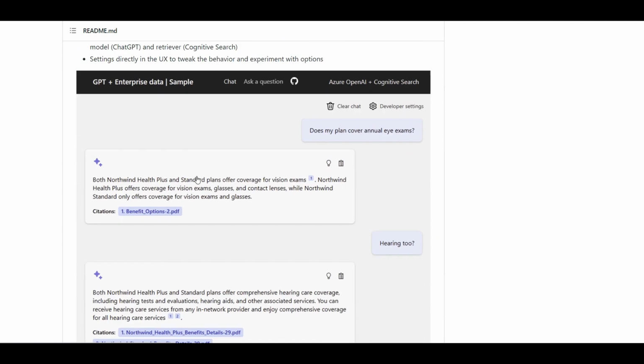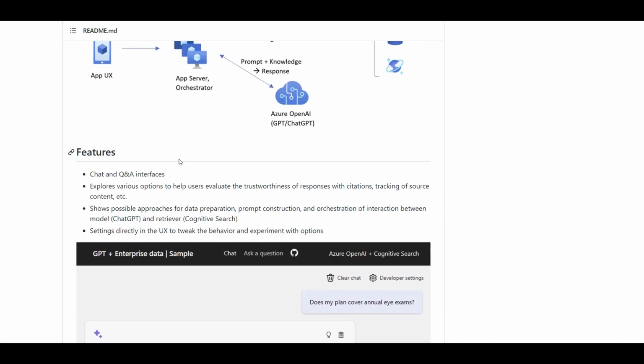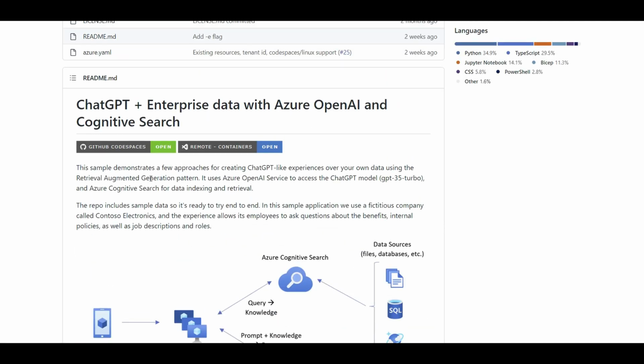So for enabling this, there are actually two quick ways to deploy this. You can use GitHub Codespace, which is what I use and I'm gonna use now. It's pretty cool. It will give you the ready environment. You just need to write down the command line and get everything deployed, or you can make it remote through containers and it will launch your VS Code if you have it installed on your local machine. So here, let's go with GitHub Codespace.